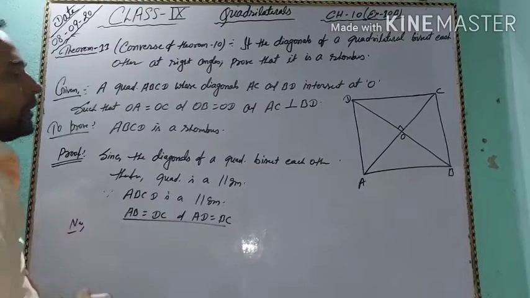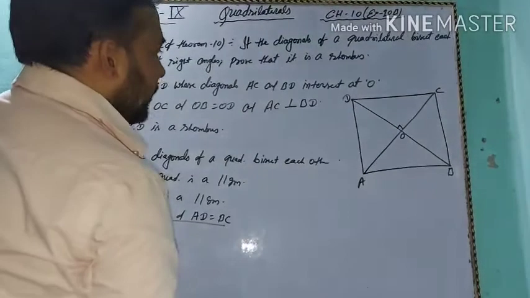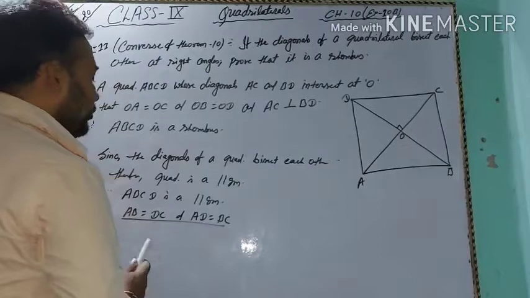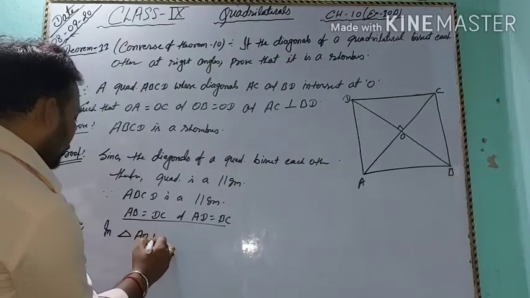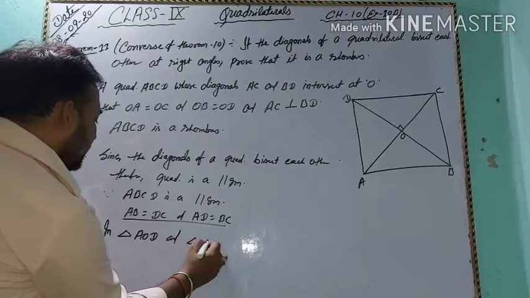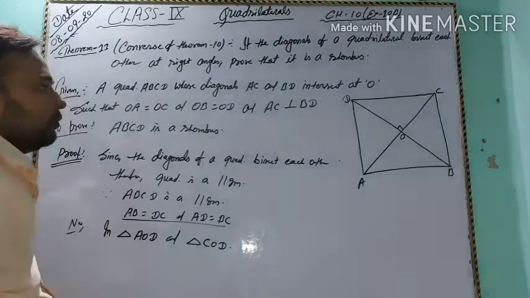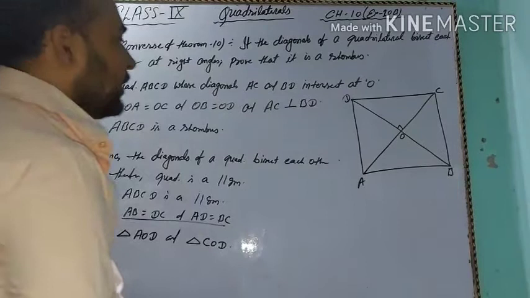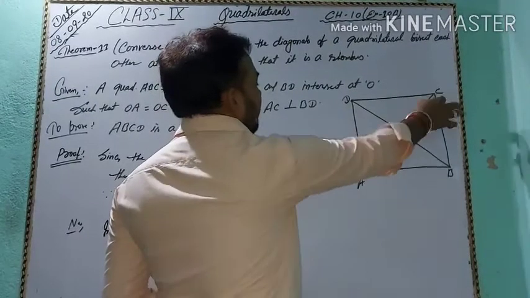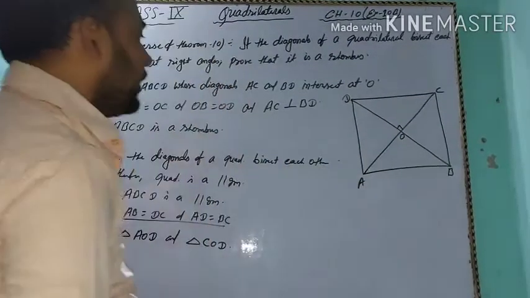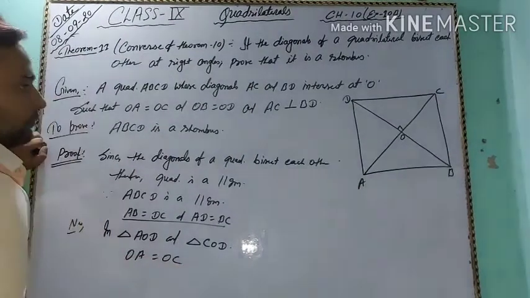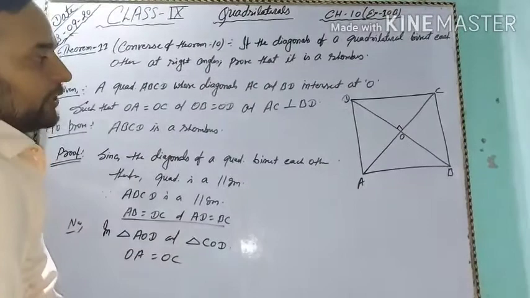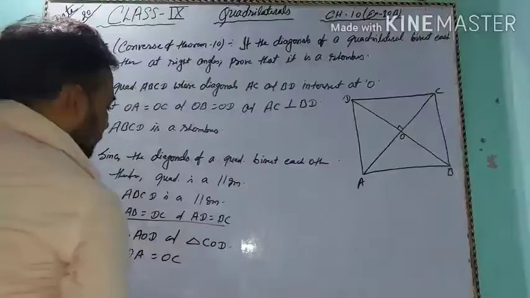Now students, in triangle AOD and triangle COD, OA equals OC, diagonals bisect each other.